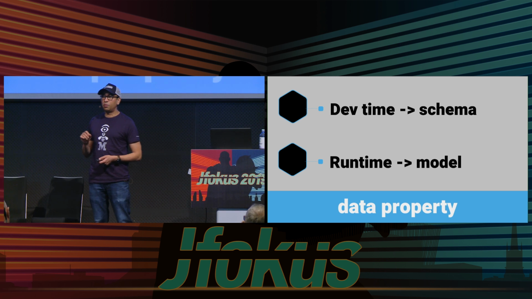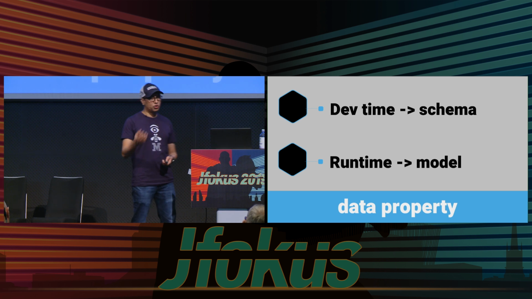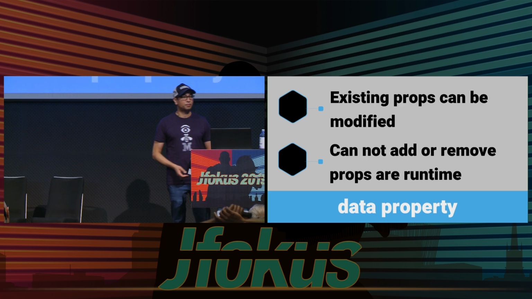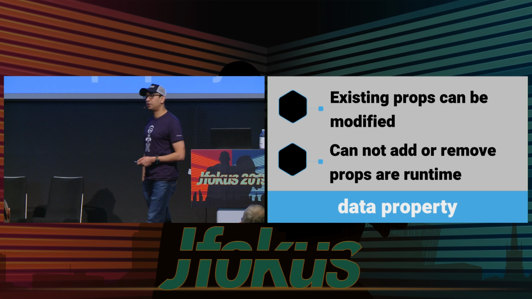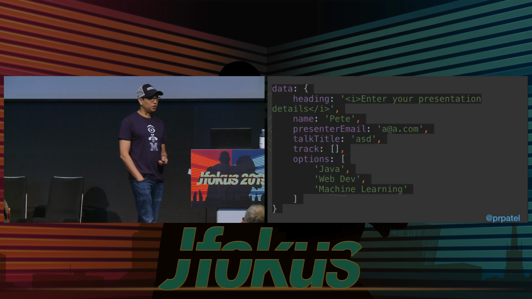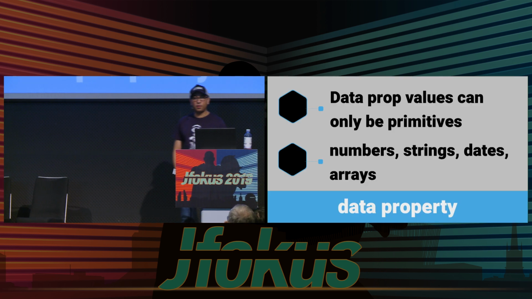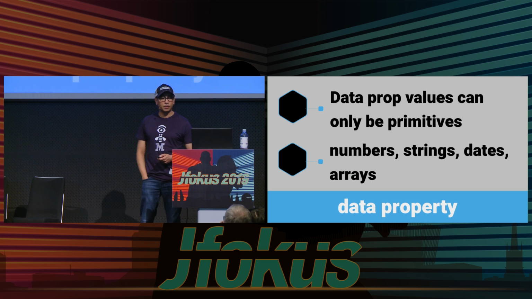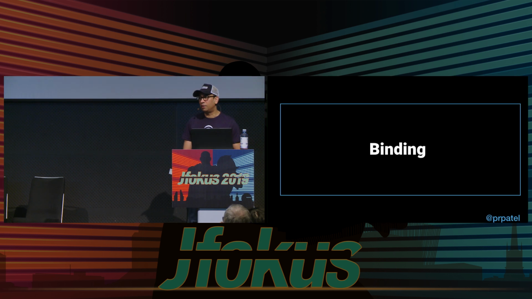Part of the reason for that is around performance and how Vue takes our data and creates two-way data bindings and is reactive and things like that, okay? Of course, you can modify existing properties, but you cannot add or remove properties at runtime, because it's our schema. If we don't know what's in our component when we're building it, that's a bit of a problem, right? We looked at this already. Data props can only be primitives: numbers, strings, dates, arrays, etc. You can have certain kinds of objects in there, but they can be collections of objects, but not raw objects.